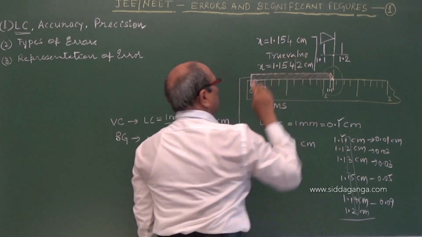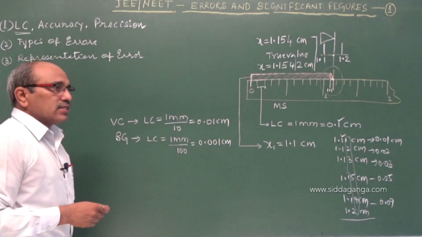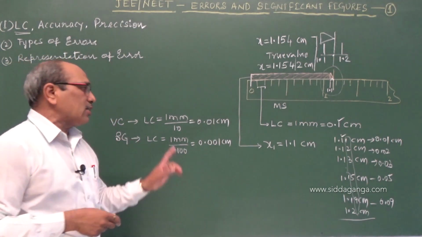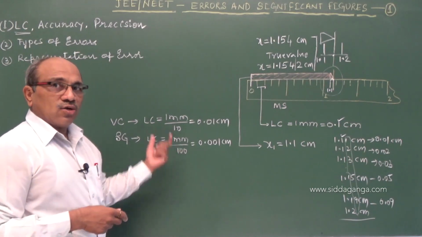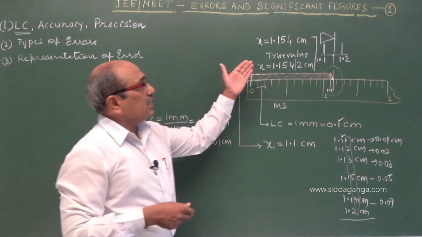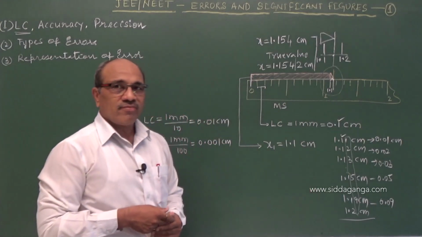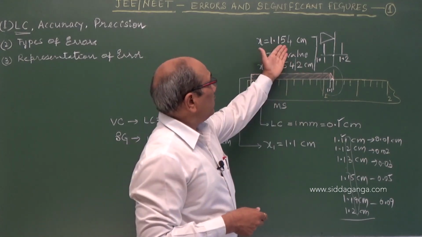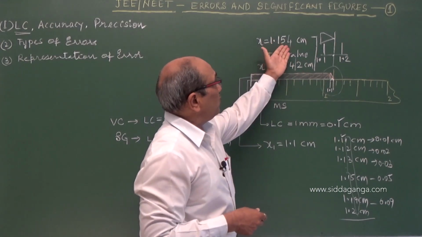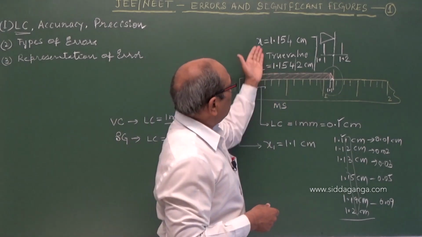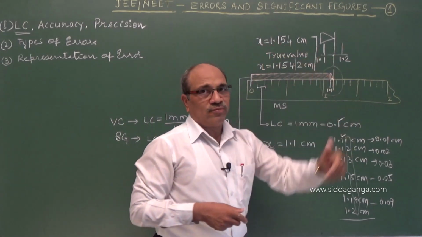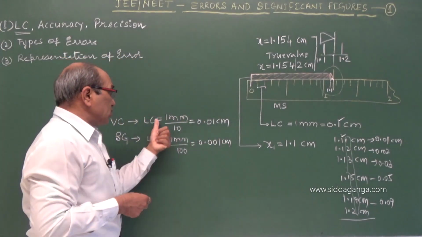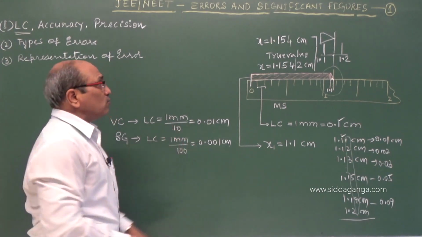What happened is that as I take an instrument of lower and lower least count, the error goes on decreasing. Here 1.154 we are not sure. Again, in the vernier calipers, 1.15 I am sure. Again in the screw gauge, 1.154. If you are using a higher resolution, the least count decreases,